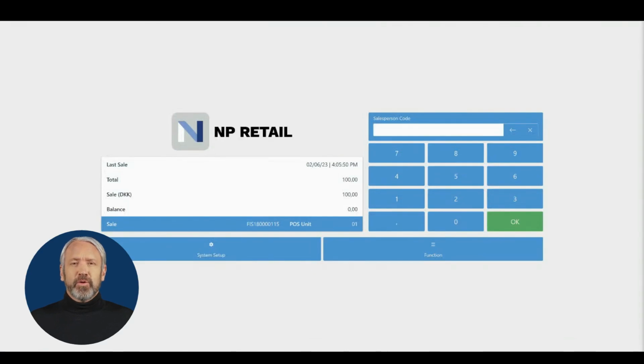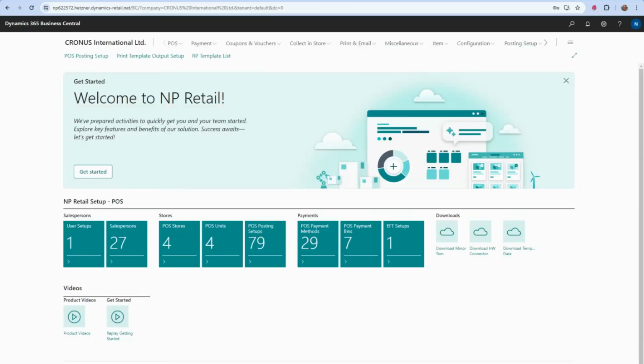In this video, you will learn how to set up two small extra apps you need to run NP Retail on a Windows computer, Miner Tom and the hardware connector. You find links for downloading the two apps on the Roll Center NP Retail setup.